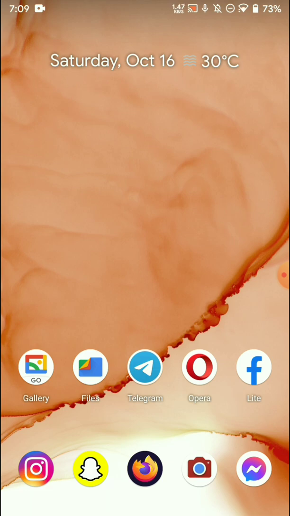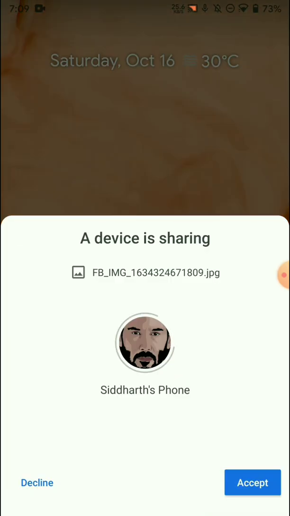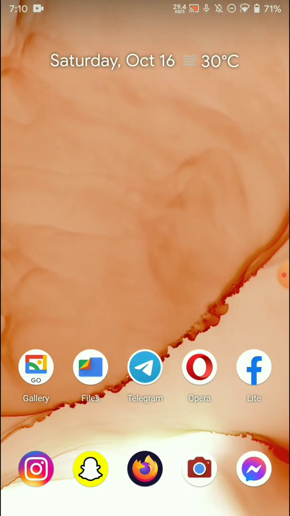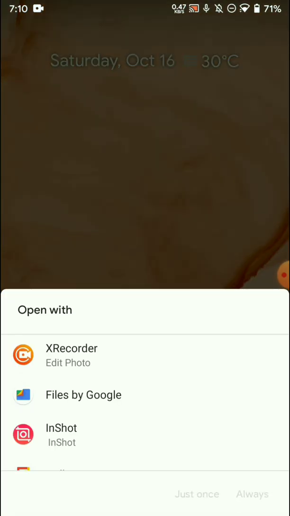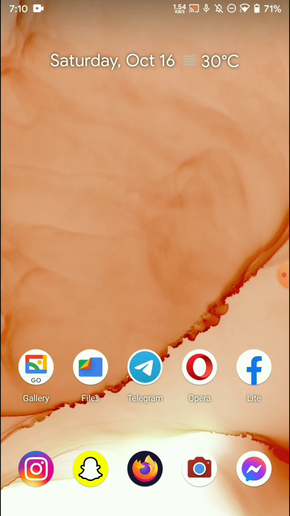Once I'm able to identify my present device from my other phone, I just need to click on it and that other phone will now try to connect with this phone. As you can see, there's a request being presented on my screen which is saying that a device wants to share this file with me. I can see the other phone's name, and I can either accept or decline the file. For now, I'll accept it and immediately I can receive the file on my phone.